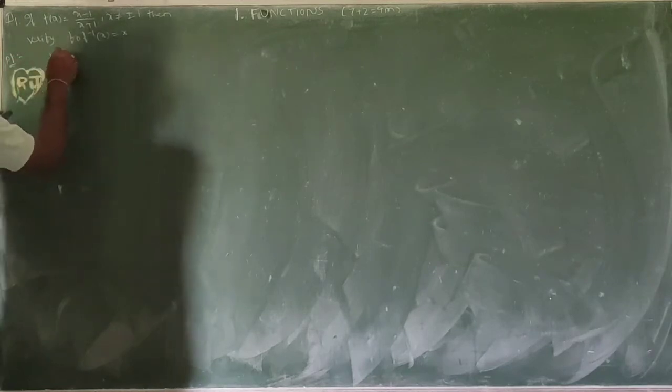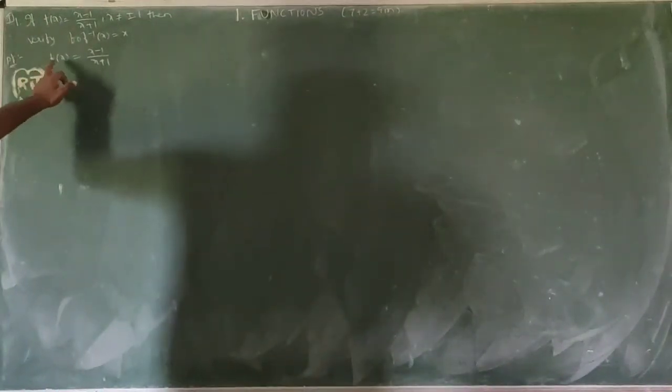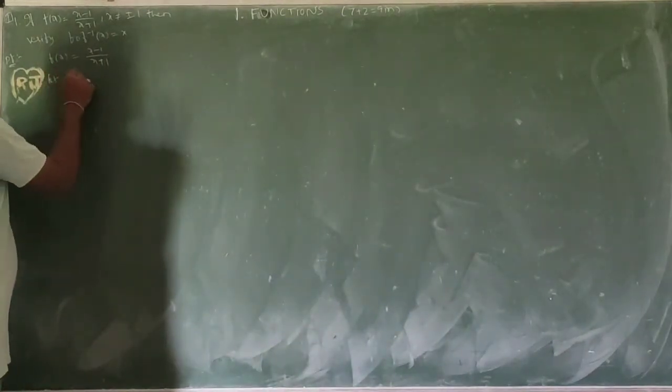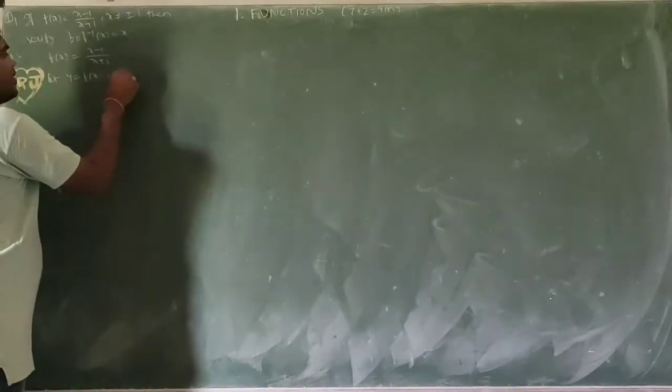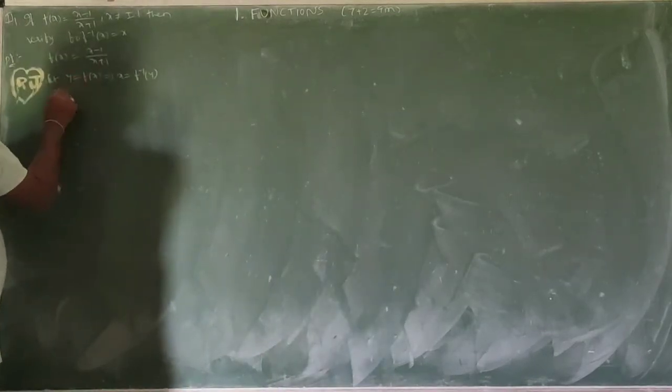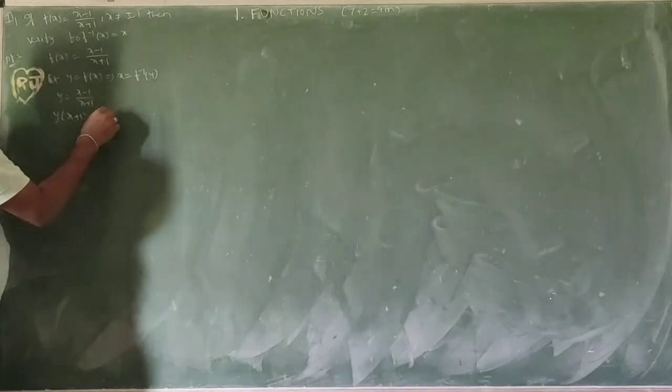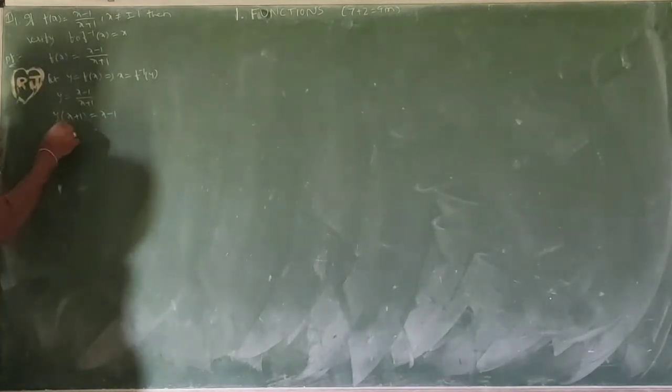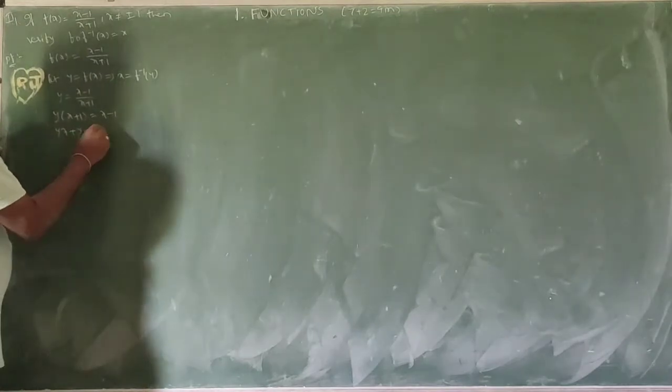Okay, solution, proof. f of x equal to x minus 1 by x plus 1. I want to find out the inverse function first. We already know f of x, we need f inverse of x. So let y equal to f of x, which implies x equal to f inverse of y. So y equal to x minus 1 by x plus 1. Cross multiplication: y of (x plus 1) equal to x minus 1. y into x, yx, y into 1, y, equal to x minus 1.